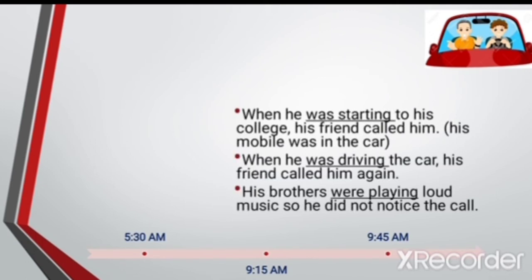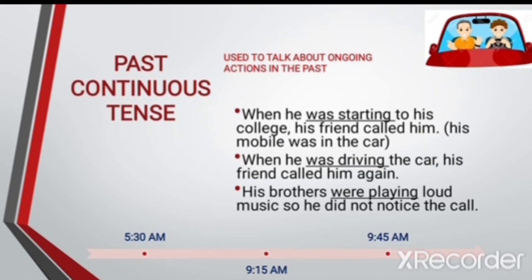When Sam was starting to his college, his friend called him, but his mobile was in the car. When he was driving the car, his friend called him again. His brothers were playing loud music, so he did not notice the call. Now the time is perhaps 9:45 and Sam is on his way to his college. We were talking about ongoing actions in the past. This is called past continuous tense and its form is subject plus was or were plus verb plus ing.